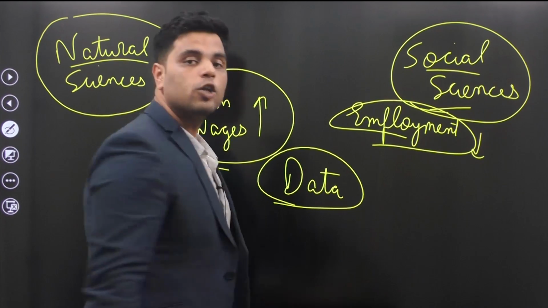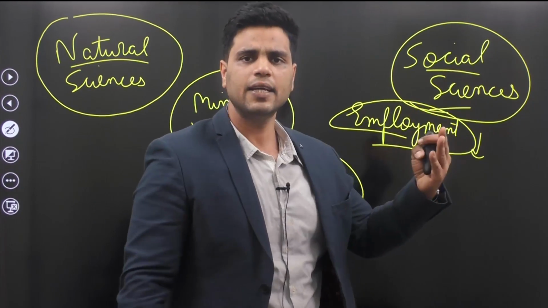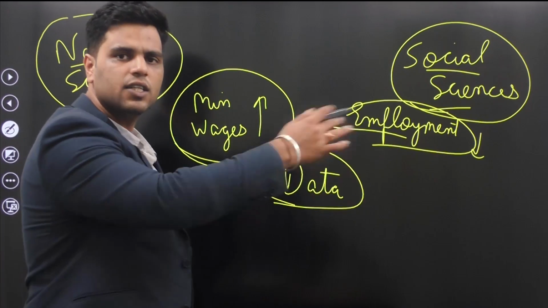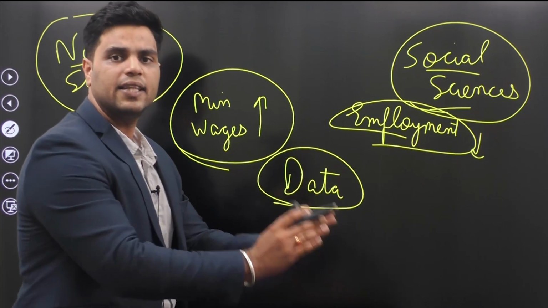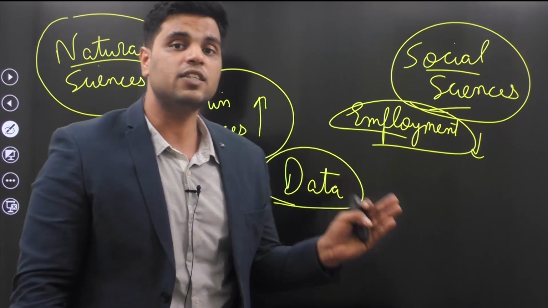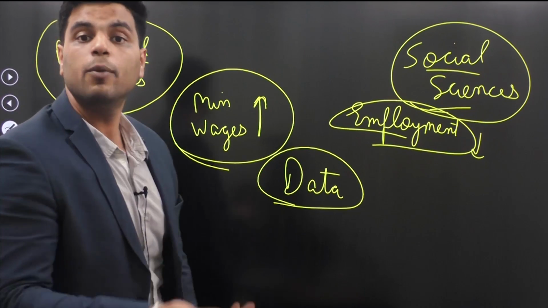Now, where do economists get their data? Well, they get their data from surveys. So let's suppose that to answer this question, economists conducted a survey. They analyzed a particular district or a state for 5 years. Let's suppose they are talking about Haryana.